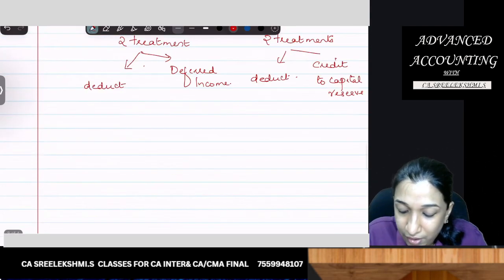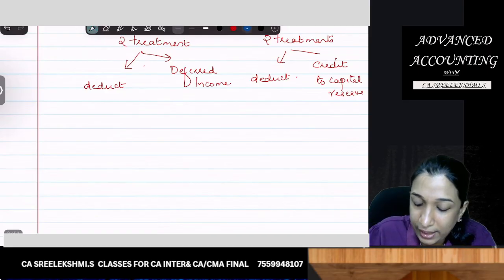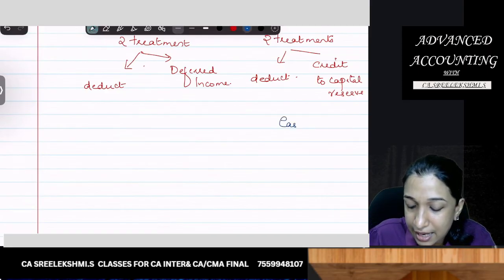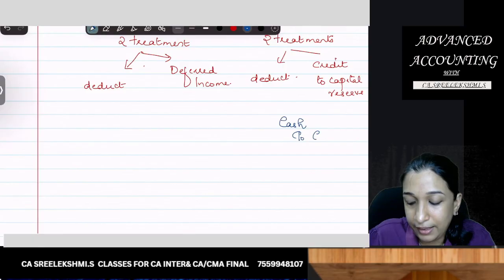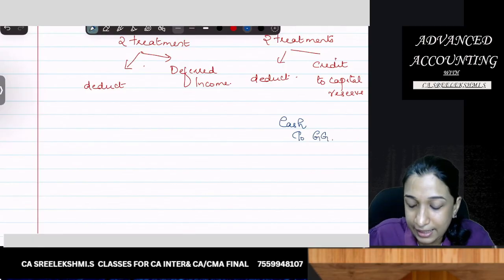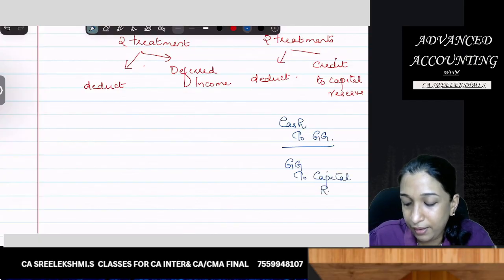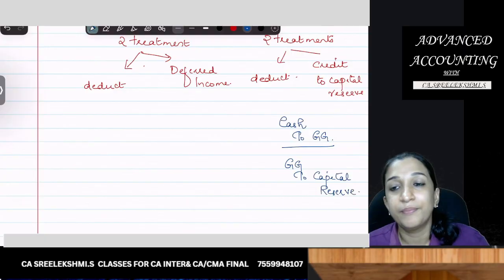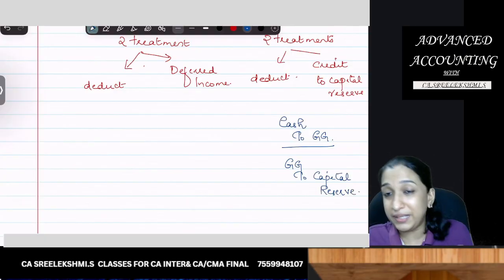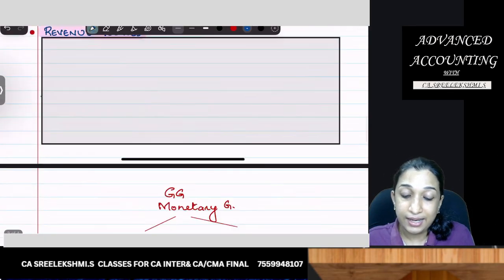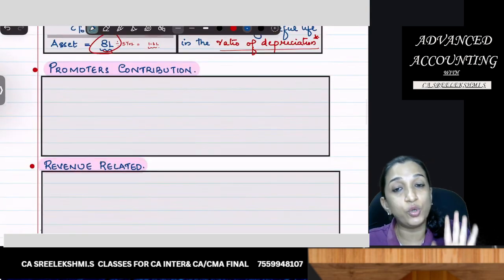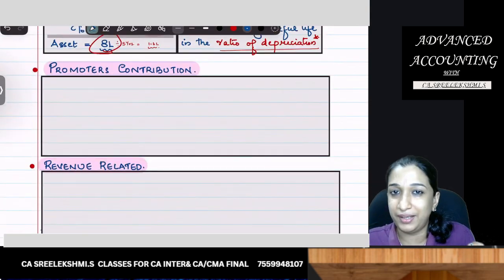First, when you get a government grant, what is your entry? When you get a government grant, my entry is cash to government grant. Second entry, if it is for land, I can immediately pass the entry government grant to capital reserve. Did you understand? I hope it is clear. And as I already said, if you have a doubt, please put it in the comment box.